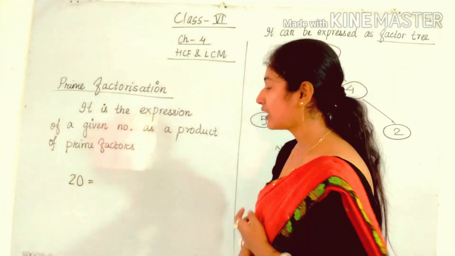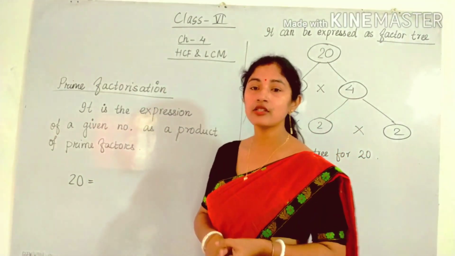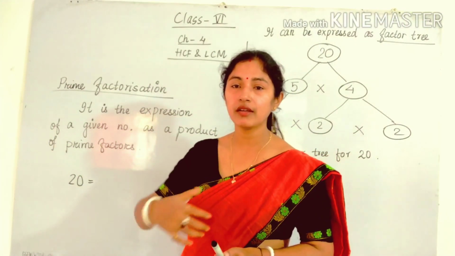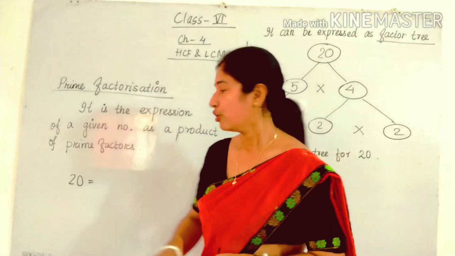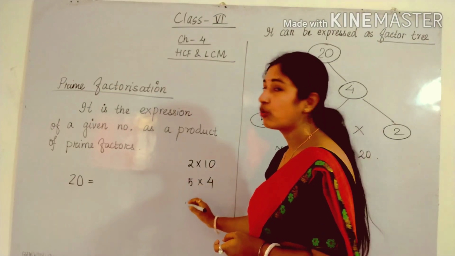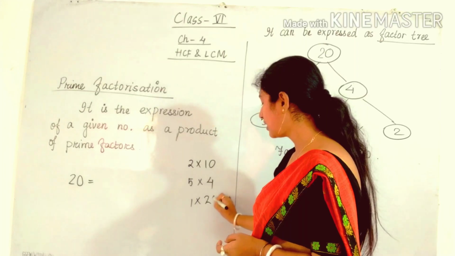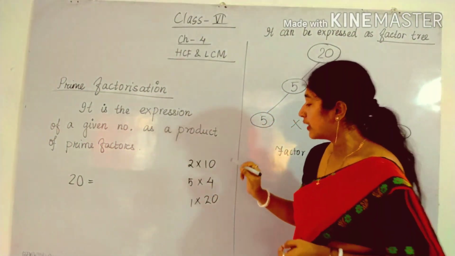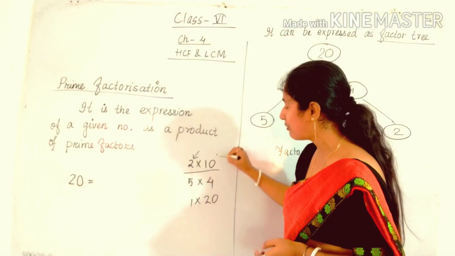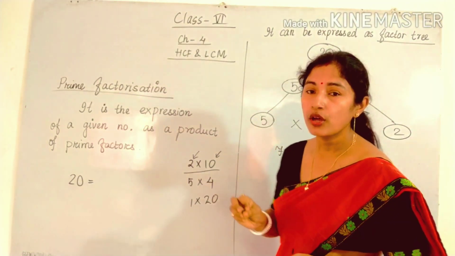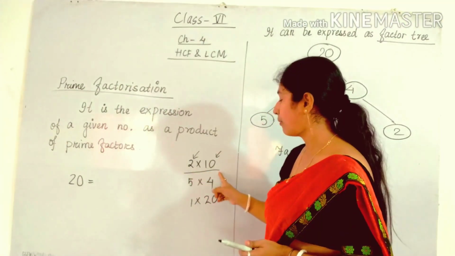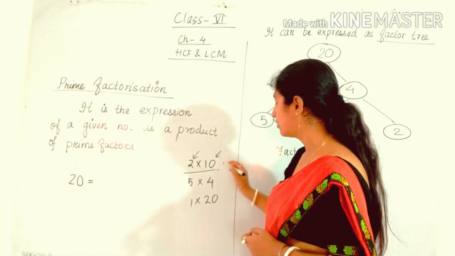Here I am taking the example of 20. When we factorize 20, we can write it as 5 into 4, 4 into 5, 2 into 10, 1 into 20. There are many possibilities. But the first possibility, 2 into 10: here 2 is a prime number but 10 is not a prime number. So we have to break it so that the numbers are prime. 10 is not prime, so we cannot write like this.